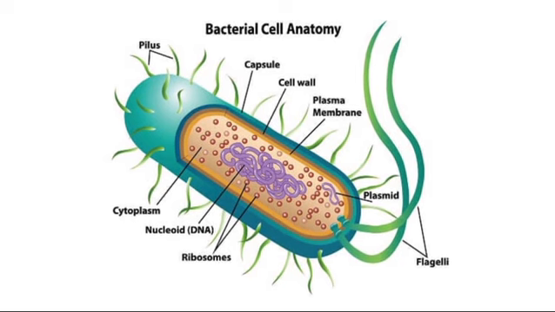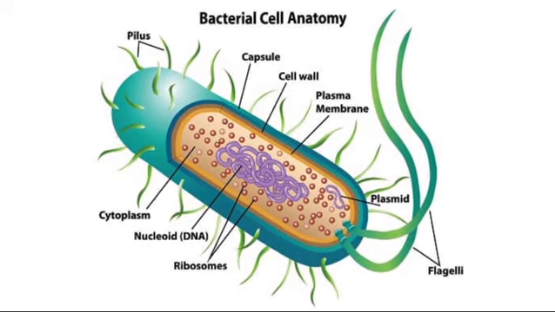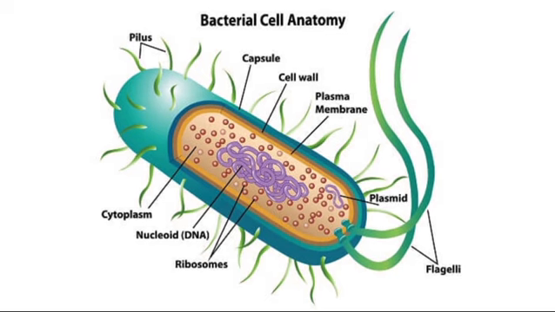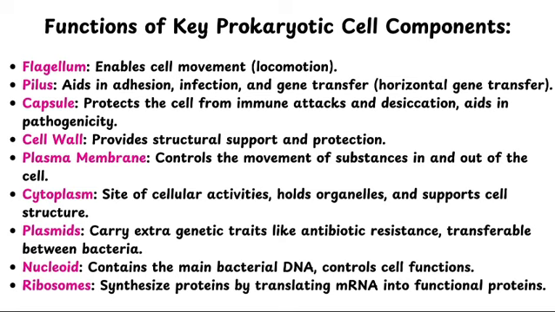Let's start with prokaryotic cells. Prokaryotic cells are unicellular organisms without a nuclear membrane. Unlike eukaryotes, they lack organelles like mitochondria and lysosomes. Some prokaryotes have unique structures like the flagellum for movement and pili for survival and adaptability. Capsules provide extra protection while the cell wall supports and shields the cell.